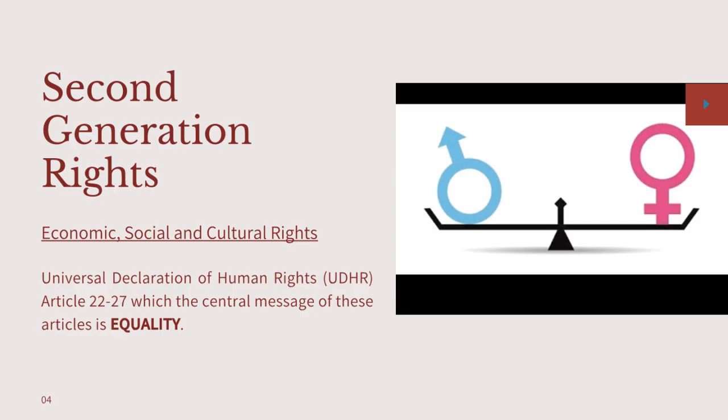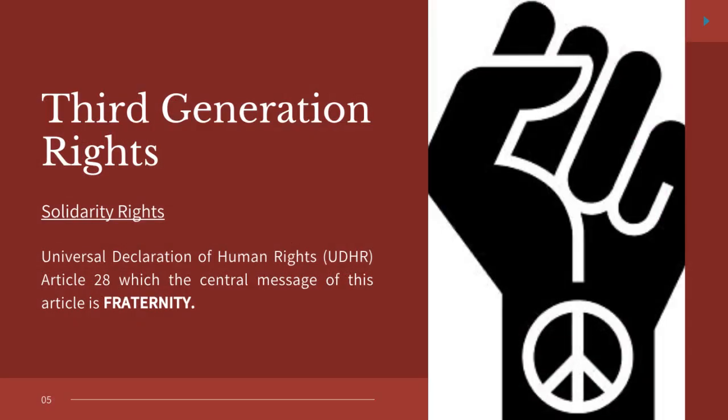Amazing. Thanks, Gladys. The third generation rights are called solidarity or group rights because they cannot be appropriated singly or individually and must be enjoyed collectively. These rights are designed to create a social and international order in which the rights and freedoms set forth in the Declaration can be realized.